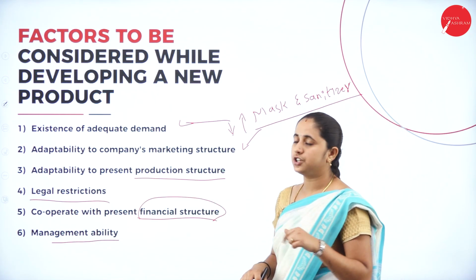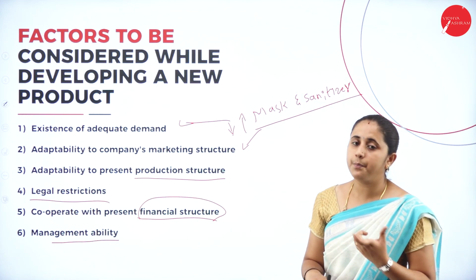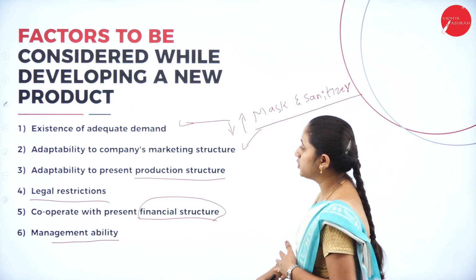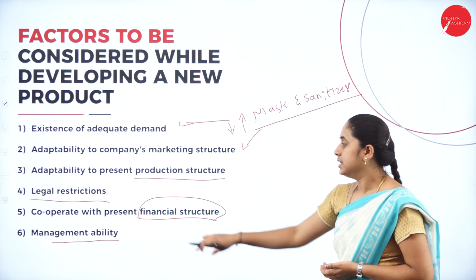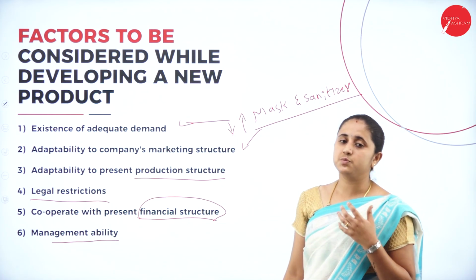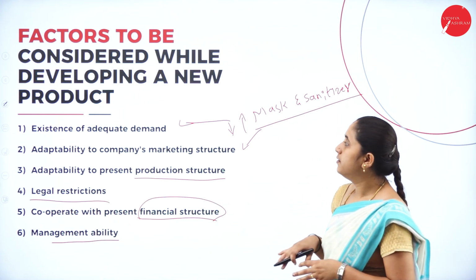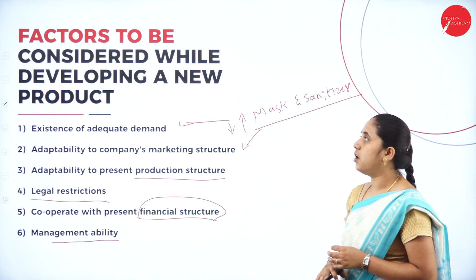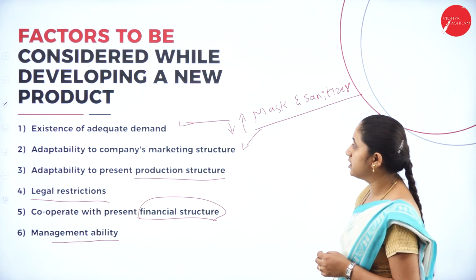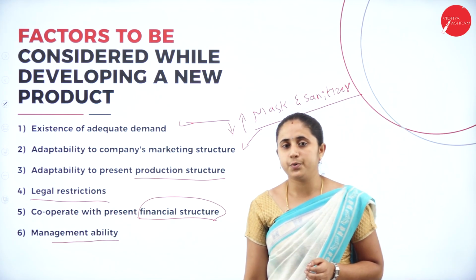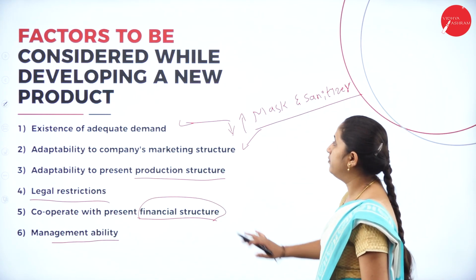Then legal restriction. You need to register your product, label, packaging, all these factors so that you can produce your product. Then management ability. The management has the ability to manage all these functions or all these factors. So, you need to concentrate on the factors to be considered. All these factors you need to consider before producing a new product. So, these all are the factors.